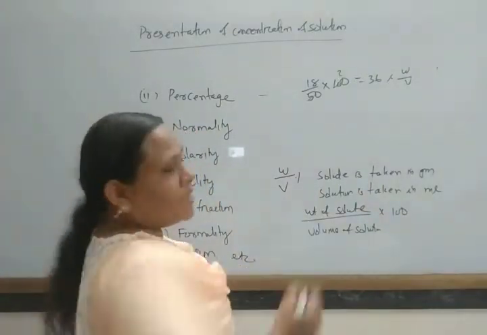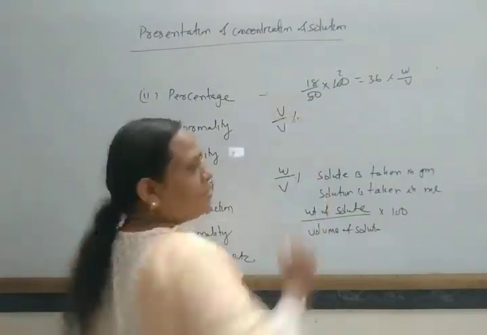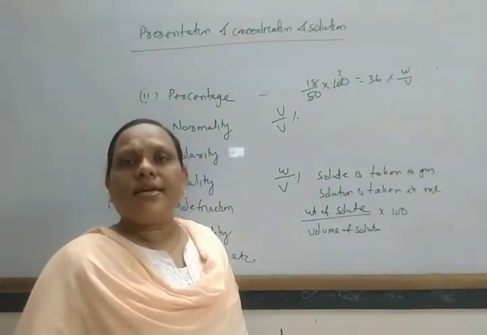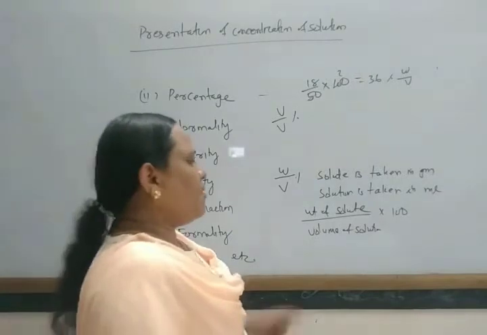And another expression of percentage is volume by volume percentage, where the solute is taken in volume as well as the solution is also taken in volume, in ml.